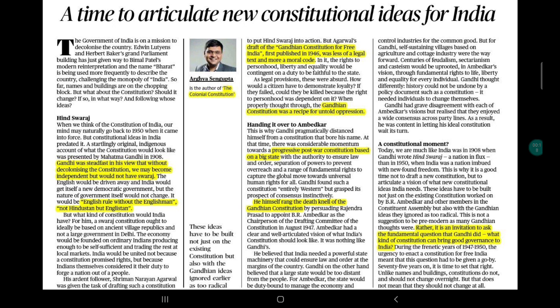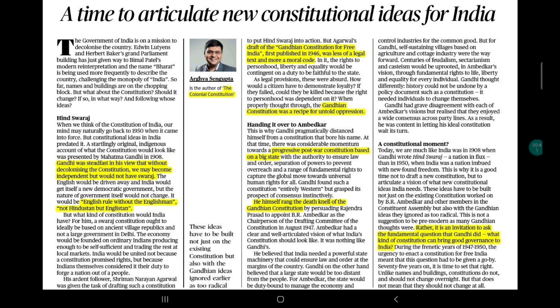So the first important article that you can see on your screen is about new constitutional ideas for India, and it is talking about the Gandhian constitution versus the present Indian constitution. The writer is the author of the book The Colonial Constitution. So this is important in terms of evolution of Indian administration.